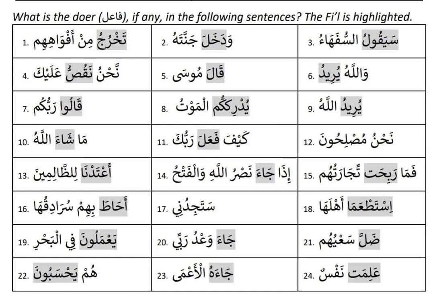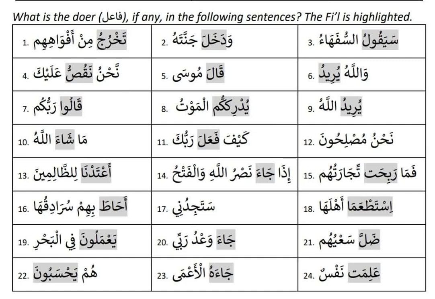Next word, number 19, is yawmaluna. Obviously yawmaluna is done by whom? So the act is done by whom? They cannot have an outside doer. Jaa waudu rabbi. Jaa is huwa jaa. So for the huwa version there can be a rafa outside. The doer outside, waudu, is rafa. So who's doing the jaa act is waudu.